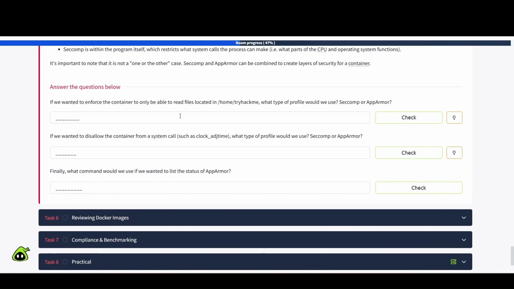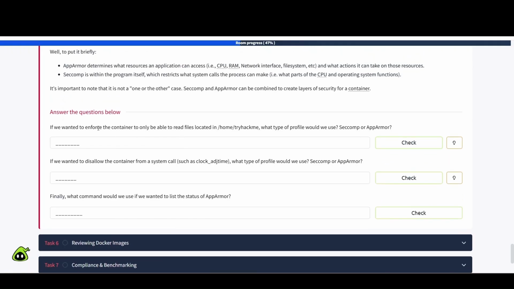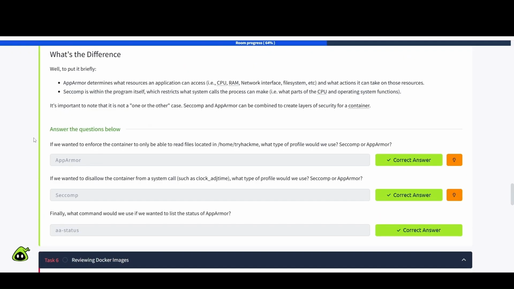Okay, so let's take a look at these questions. If we want to enforce the container to only be able to read files located in home TryHackMe, what type of profile would we use? Seccomp or AppArmor? See here, for a container to only read files, I believe this is going to be AppArmor, as we can see up here under this, to put it briefly, okay? So home, TryHackMe, that's going to be targeting the file system, right? So you're going to use AppArmor for that one.